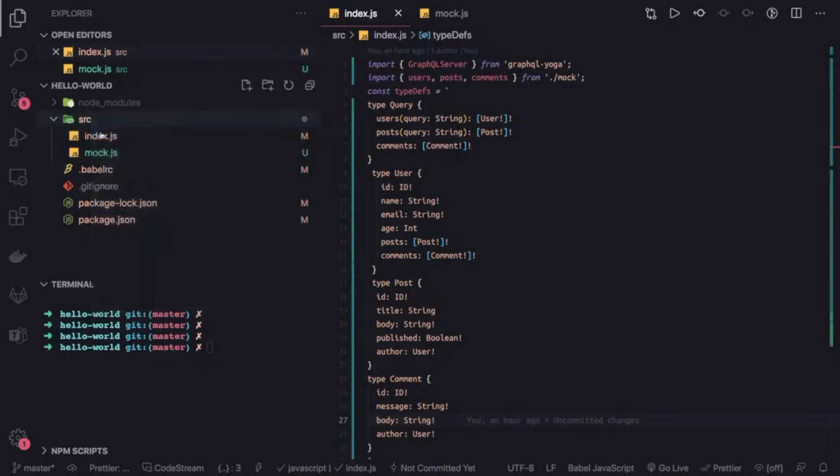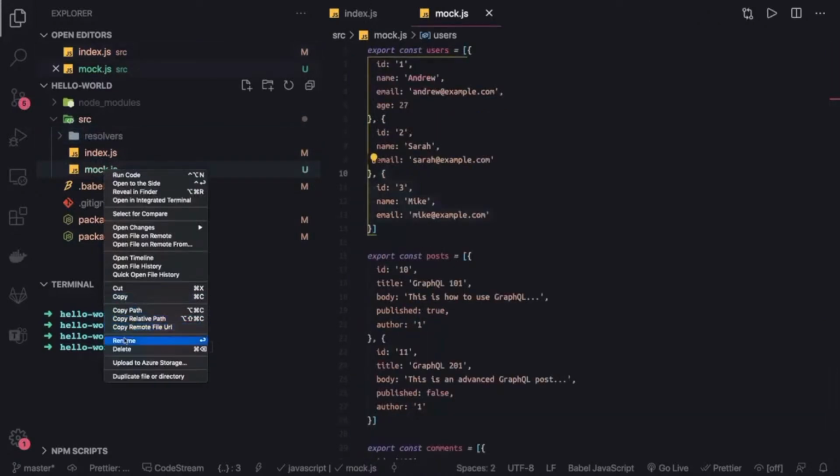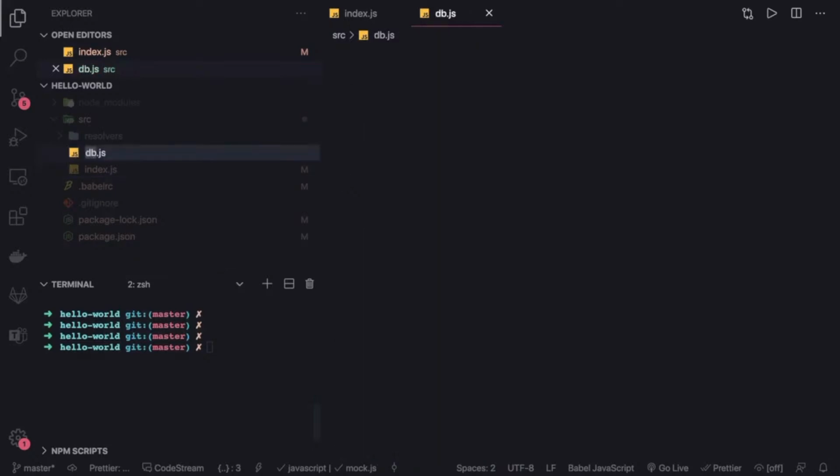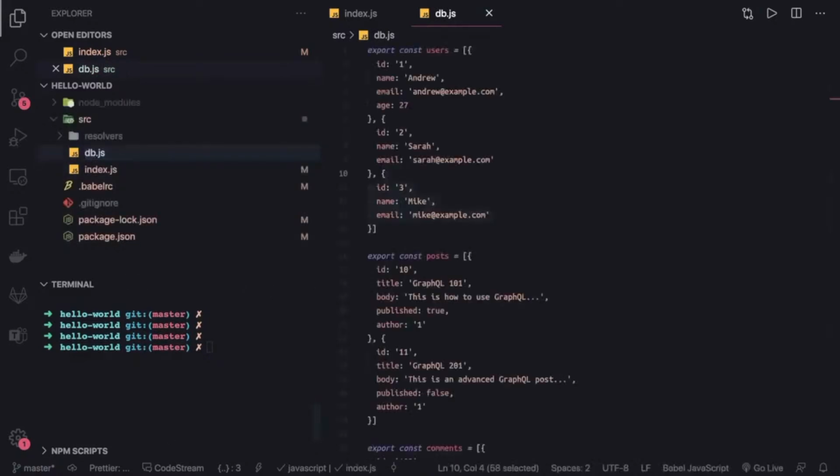Let's create one resolvers folder, where we are going to keep all our resolvers. And instead of keeping this mock.js, we can rename it to db.js, because for now this is our database. Okay, and then we can have one index.js, which is like the main file inside source.